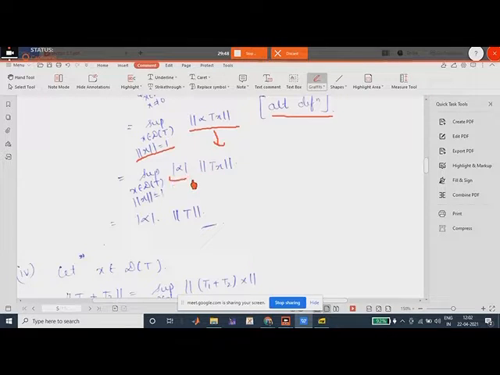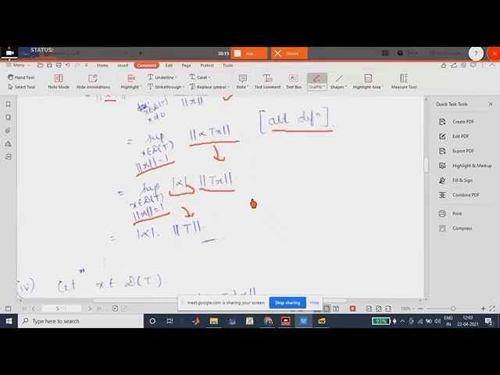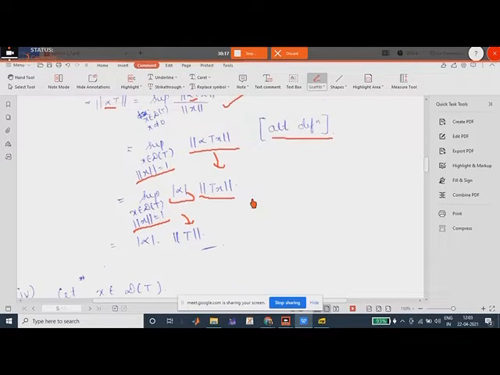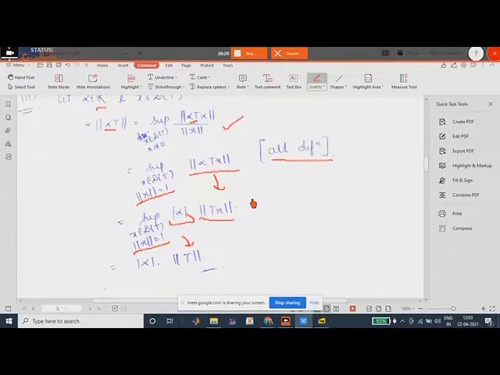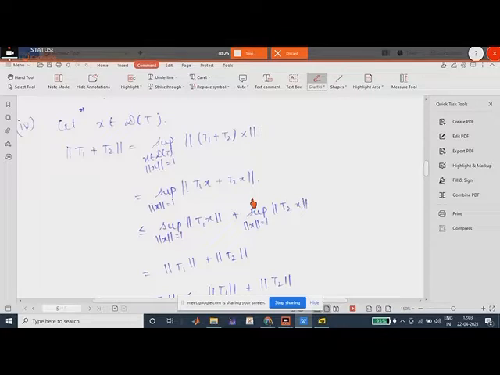If we take alpha outside, what remains inside? Supremum x belonging to D(T) norm of Tx, right? So this is nothing but norm of T, this term combined with this term, this is norm T, right? So what we have proved is that norm of alpha T is nothing but modulus of alpha into norm of T. So scalar multiplication also holds.